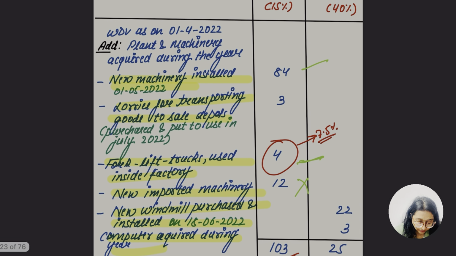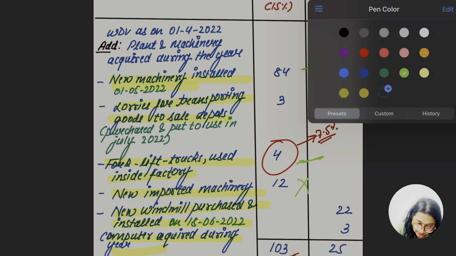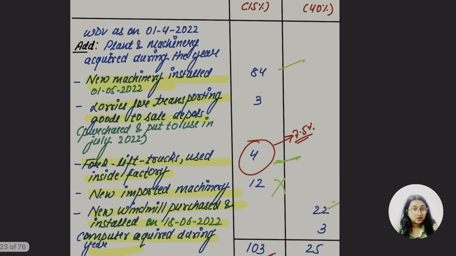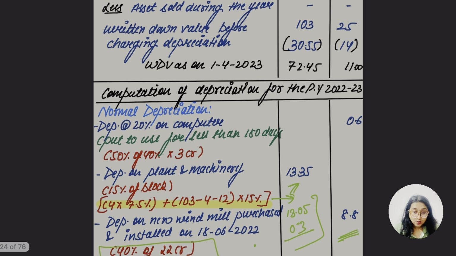Okay, so let's go for the other part where the computer is installed. So I have taken this part also. Okay, and the computer acquired during the year is going to be 3 crore. Okay, again what I told you, are we going to get the fully depreciation rate? No. 50% of 40%, it's going to be 20%.